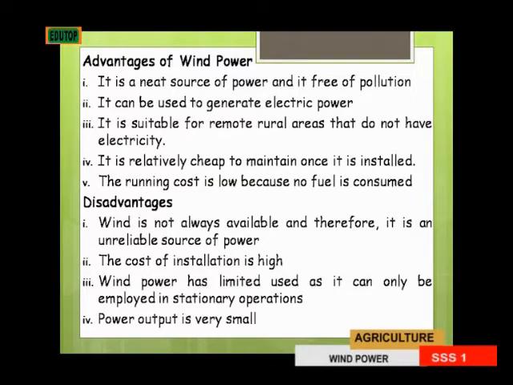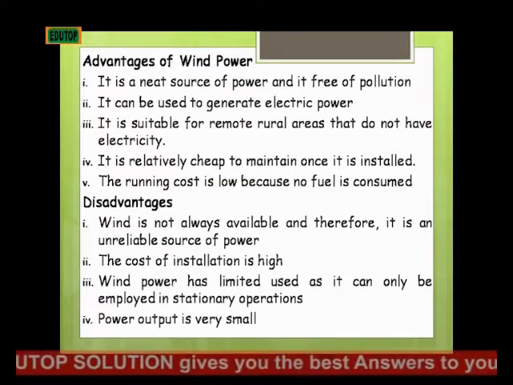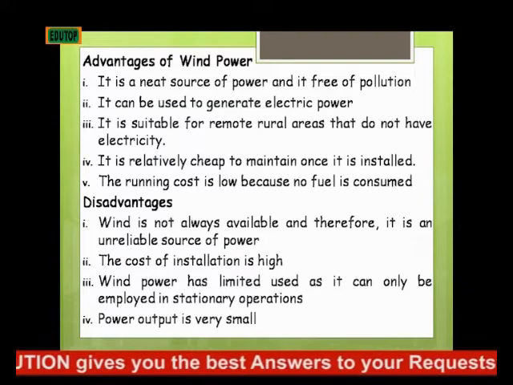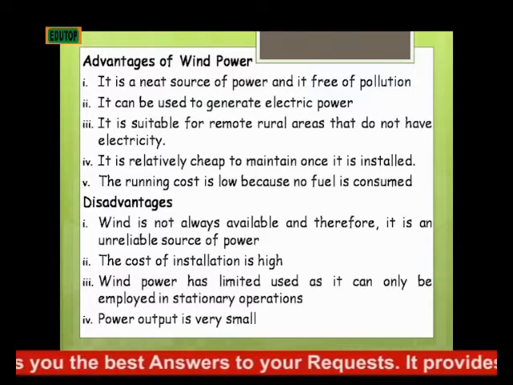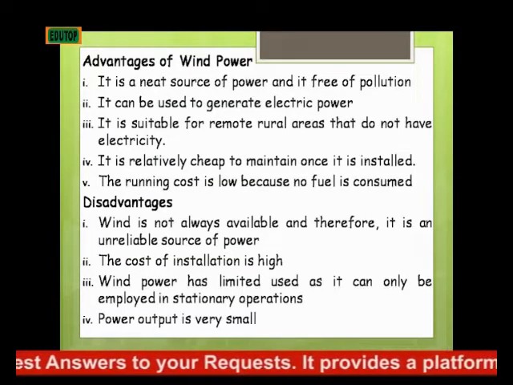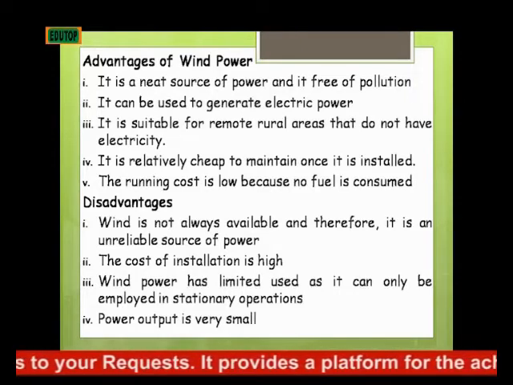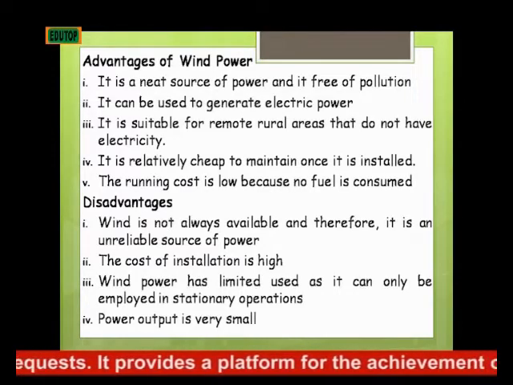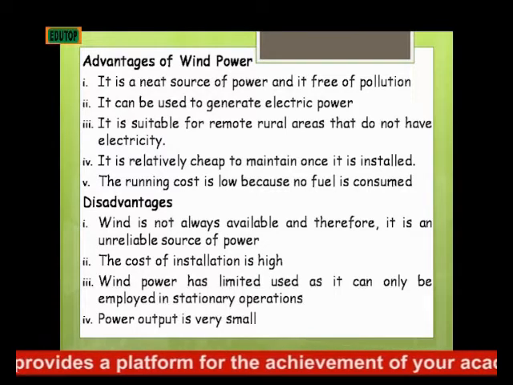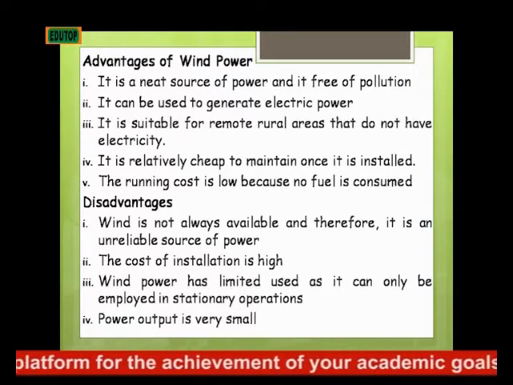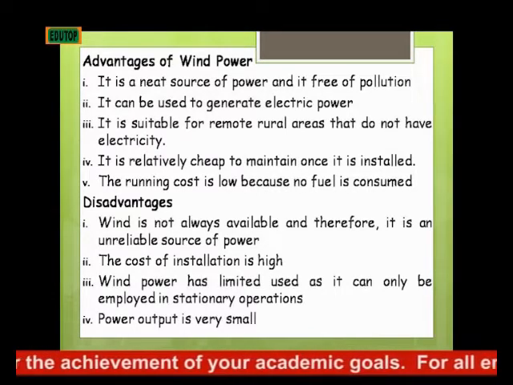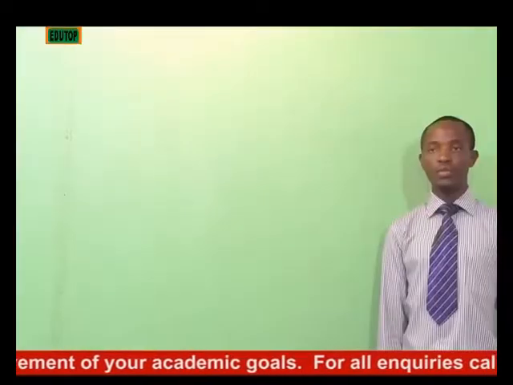That is, rural areas that are not connected to the national grid can make use of wind power to generate their own electricity. Then the fourth advantage is that it is relatively cheap to maintain once it is installed, while the fifth advantage is that the running cost is low because no fuel is consumed.